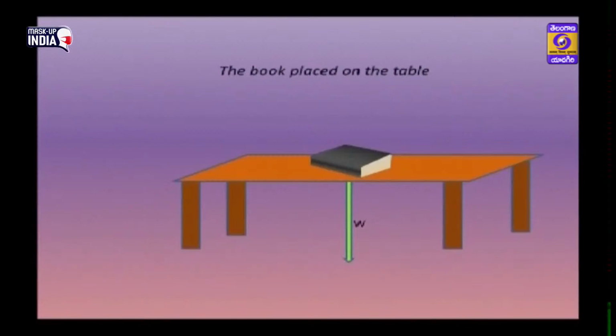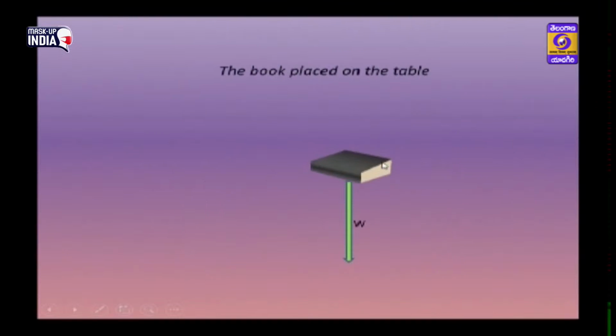Next children, observe here, the book is kept on the table. What forces act on it? Yes, there is a gravitational force acting in the downward direction, and to keep the book at rest, there is also a friction force between the surface of the book and the table. Children, what happens if suddenly the table disappears? Yes, the book will fall down.